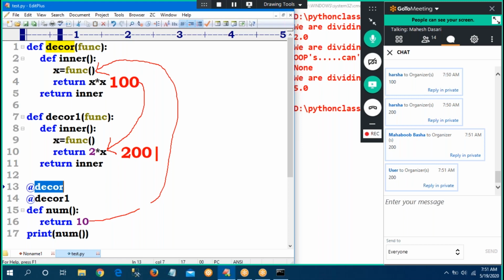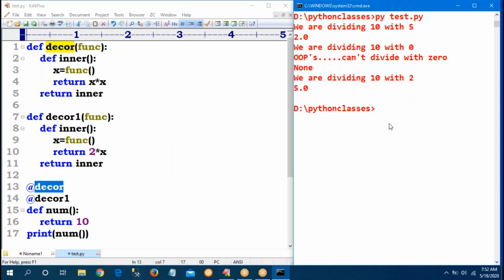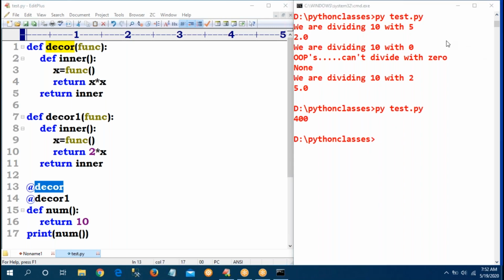That is everyone's assumption, because first decor is executed. decor will take the input function as number, so 10 goes to x, return x star x means 10 into 10, 100. That 100 is the input to the next decor 1. But observe here, what is the output I am getting? 400. So yes, 200 into 2, how much? 400. Correct?